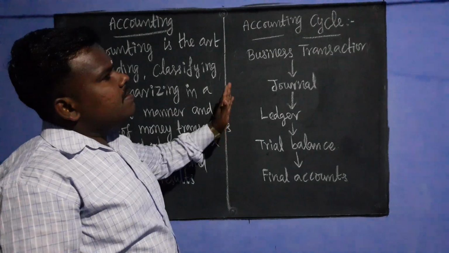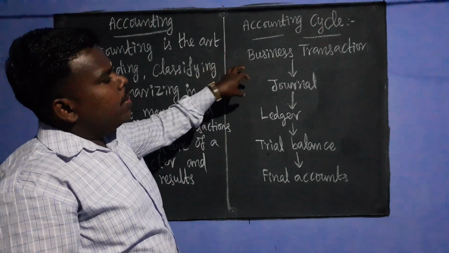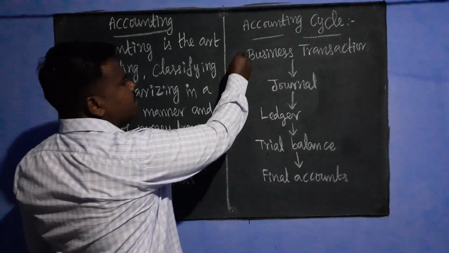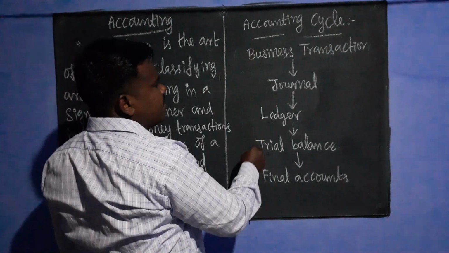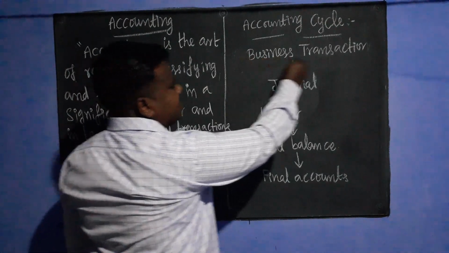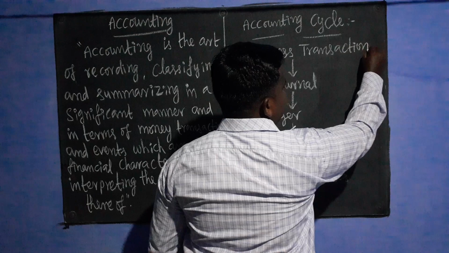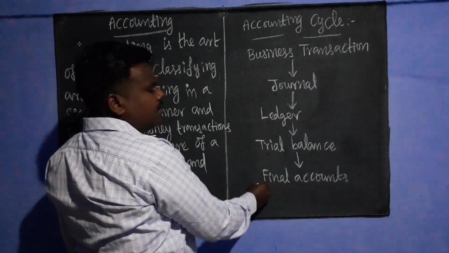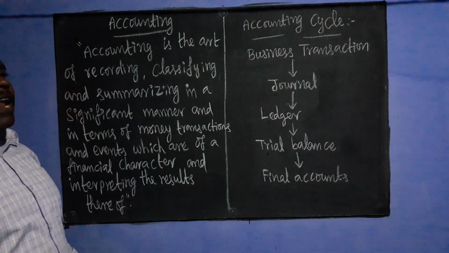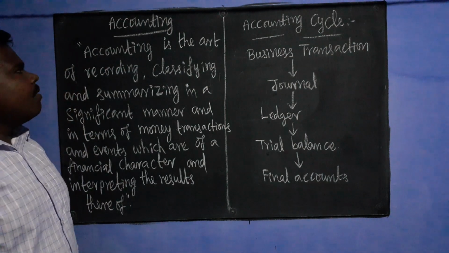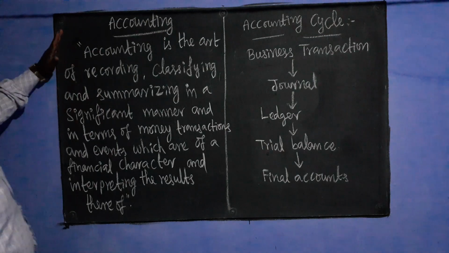I already told you about the accounting cycle. When the business is following the double entry system of bookkeeping, it includes this accounting cycle, starting with the taking place of a business transaction and ending with the preparation of final accounts to know the business result. Here we are going to discuss accounting.